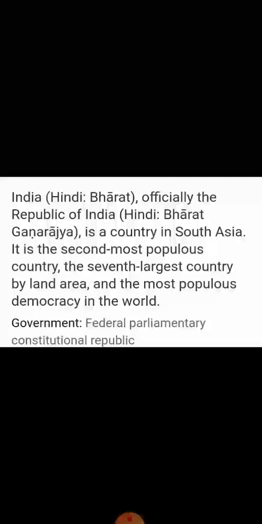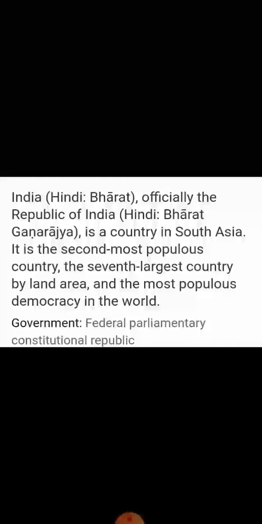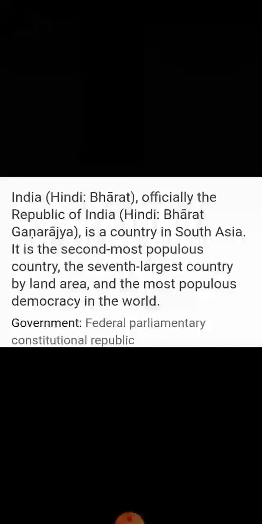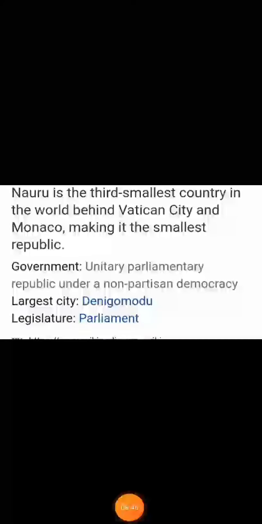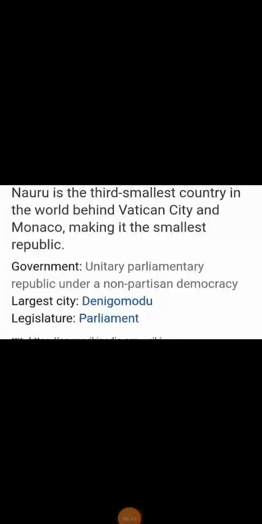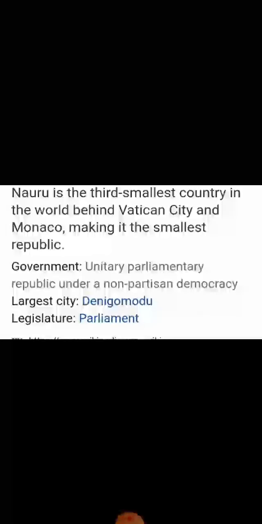So it is the second most populous country, the seventh largest country by land area, and the most populous democracy in the world, which has a federal parliamentary form of constitutional republic government. Okay, children. So, which is the smallest democracy in the world? Well, children, Nauru is the third smallest country in the world behind Vatican City and Monaco, making it the smallest democracy.